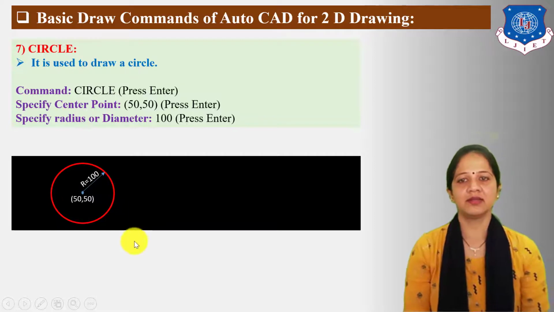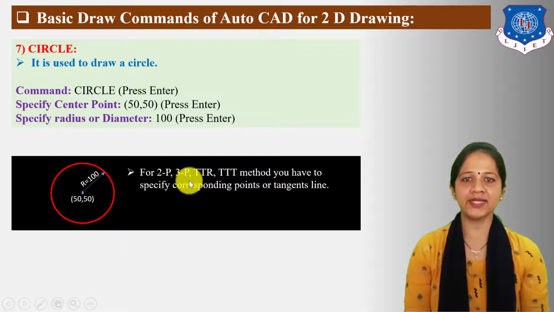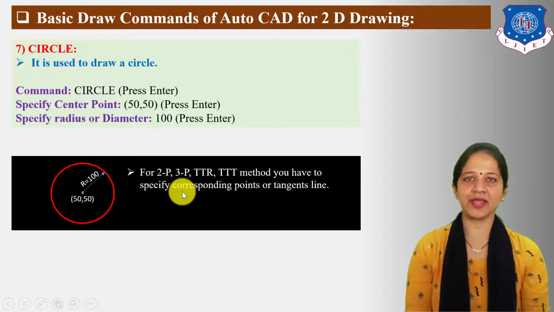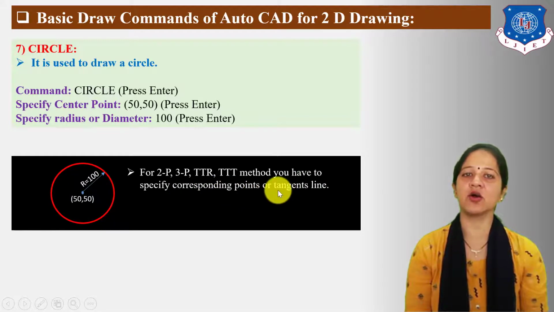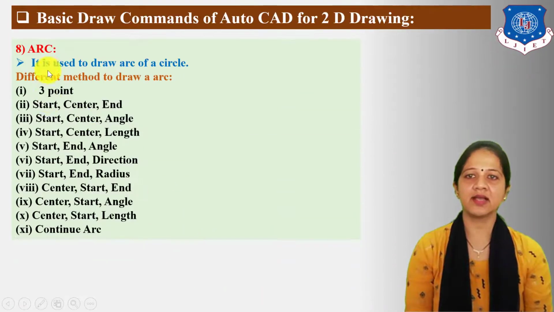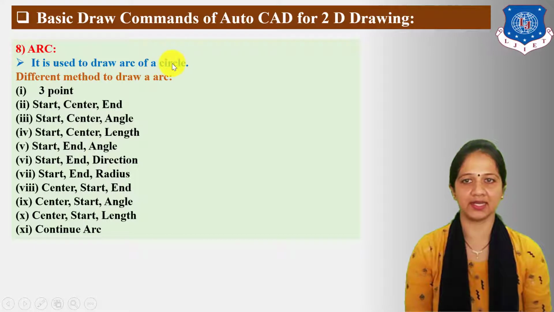Now for 2 points, 3 points or 2 tangent radius or 3 tangent method, you have to specify corresponding points or tangent lines. Next, let us understand arc command. It is used to draw arc of a circle.